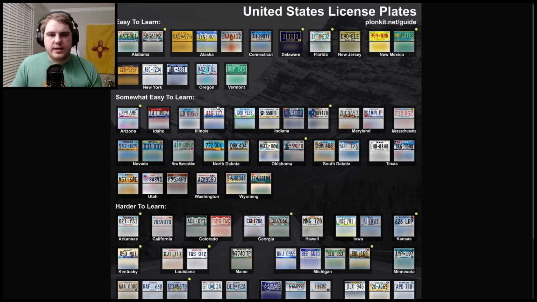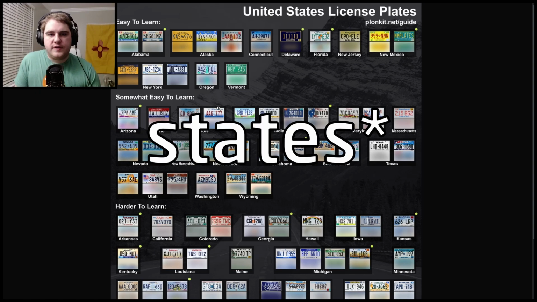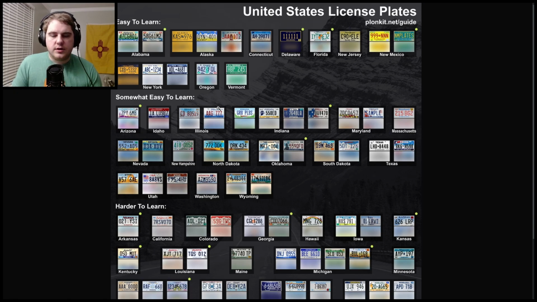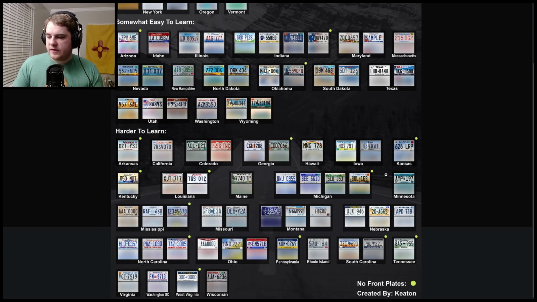One other note to make is that several states look very, very similar under a blur. So in this case, Connecticut, which is up on top here, Illinois, which is under the somewhat easy to learn section, and Minnesota, which is on the right here, all basically look the same with a blur. They have a top half of blue and a bottom half of white, so use other clues before just blindly going off of the license plate. Also, a lot of US license plates are basically just white, so they're not really that helpful.